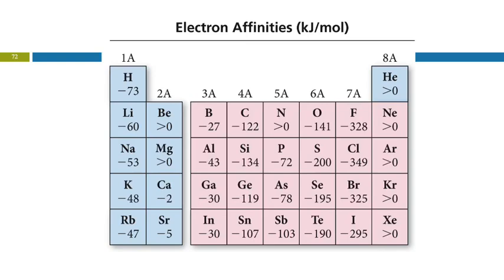There's a table from your textbook showing different ionization energies and electron affinities. So for the noble gases, it just says greater than 0. I mean, these are all positive. And so the trends, they're kind of iffy in there.